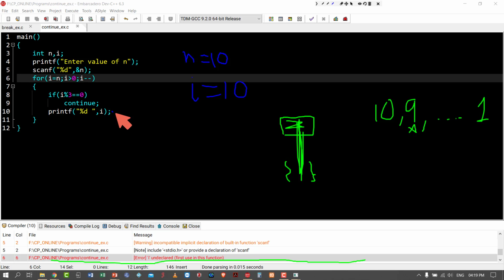Then i minus minus. i becomes 9. 9 mod 3 equal to 0. 9 mod 3 means the remainder is 0 because 9 is divisible by 3. So continue. So this statement will not execute. It will directly execute i minus minus. i becomes 8. Then it will test the condition. 8 mod 3 equal to 0 is false. So it will not execute continue. It will print 8. So 10 will be printed, 8 will be printed. Similarly for the remaining numbers. Now I will execute the program.